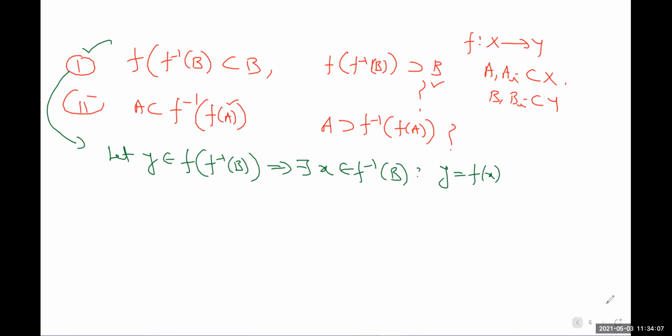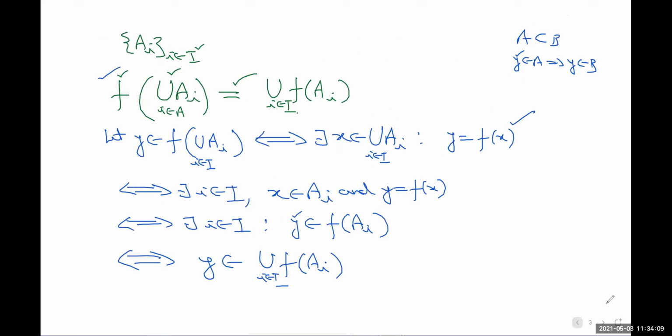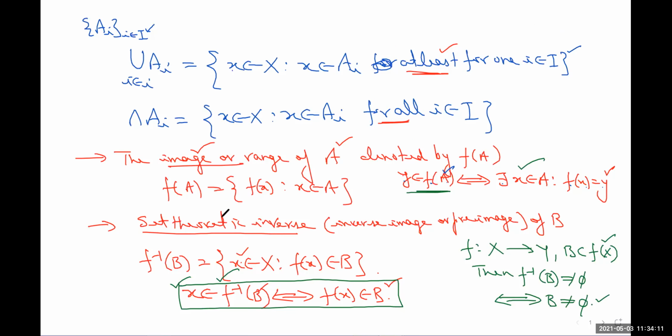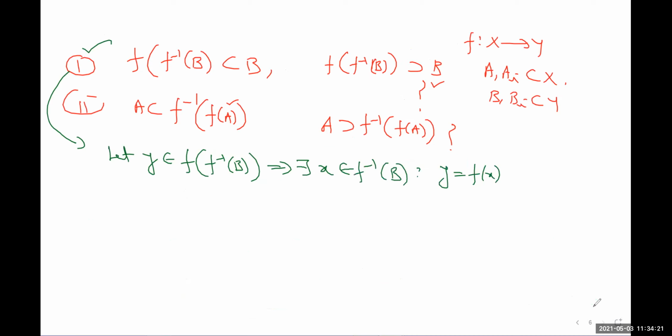Actually, we are using this definition: whenever y belongs to f of A, there must exist at least one x from the set A such that f(x) equals y. So that is what I am using here.